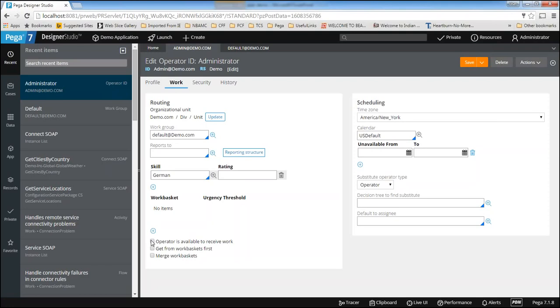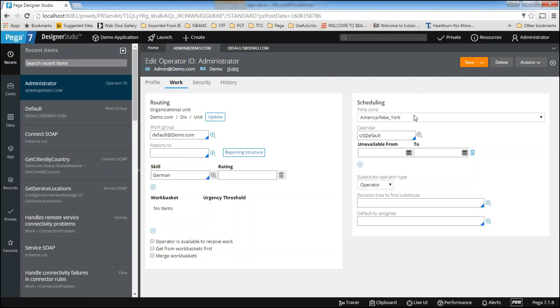Right now, as an employee of ICICI, work is being assigned to you. Suddenly you stop working at ICICI and jump into some other company. So what will they do? They will open your operator ID form and uncheck this box, so that even if this operator is configured in your application, the system will not assign any work to this operator. If you check this box, the operator is available to receive work, but if you uncheck it, the operator is not available to receive work.